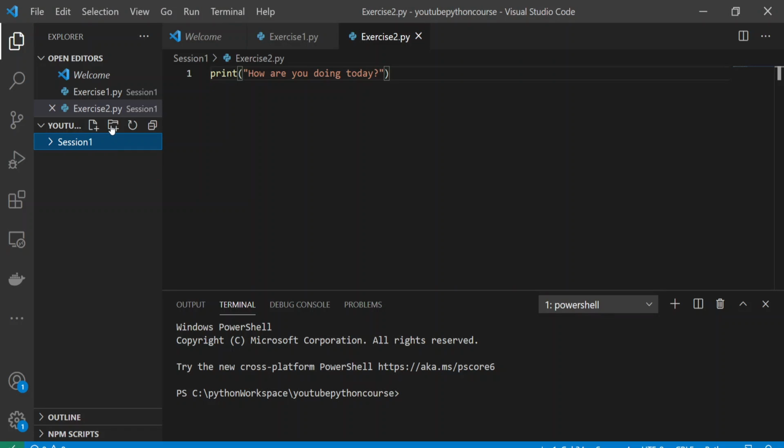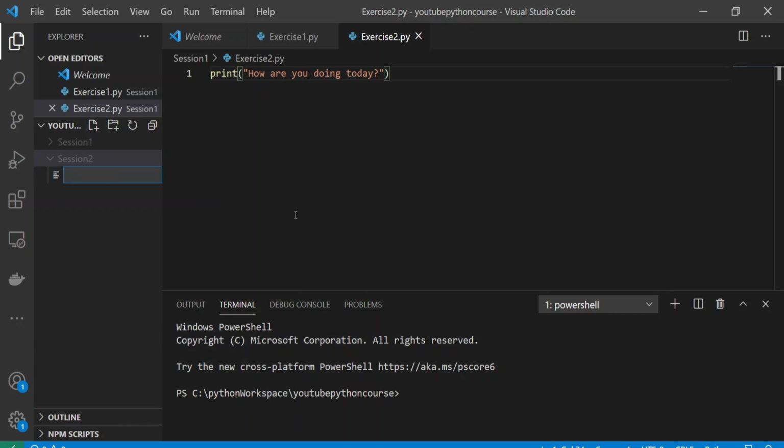So as I told you previously, we can create a new folder. So I can unselect it, and then if I select this one, it will create a folder inside session one. Okay, I don't want that. I want to create a folder outside it. So I'll select anything outside and then select session. This add folder and then create a folder session 2. Okay, I'll go inside this.